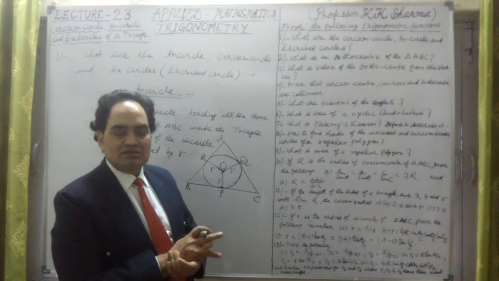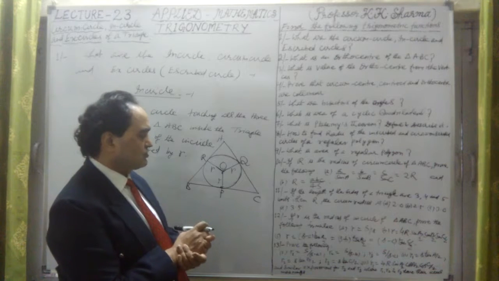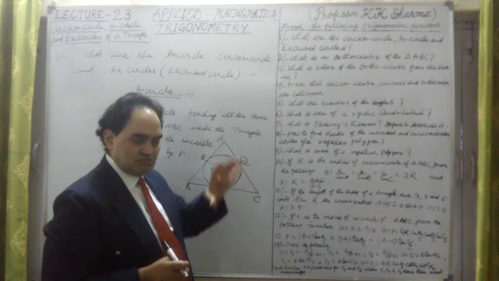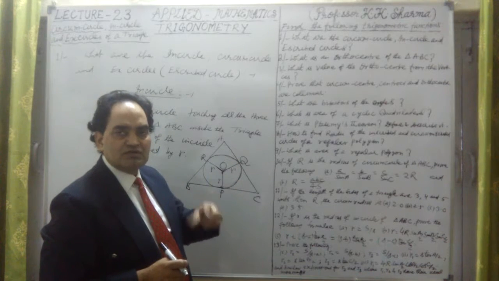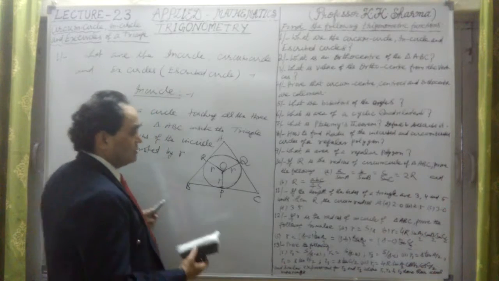ascribed circles, and circumcircles. So what are those formulae, how they are obtained, and what are the values of them? First I'll note down all the formulae, and after that we will describe them, that what are those formulae, and how those formulae are obtained.